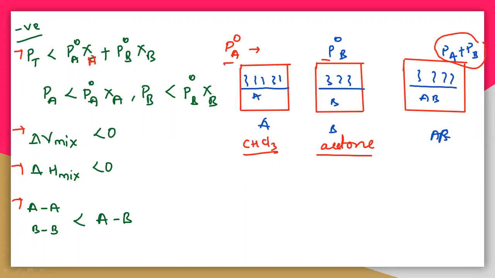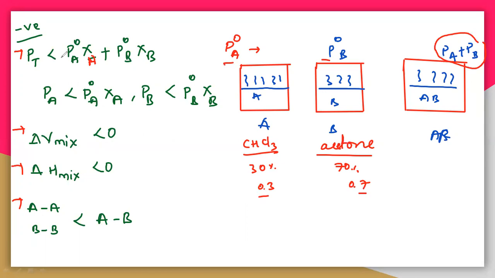So next, the total pressure, P total, is PA plus PB, and it must equal P naught A zeta A plus P naught B zeta B. So what is this zeta A, zeta B? This is a mole fraction. If you are taking 30% chloroform and 70% acetone, then zeta A is definitely 0.3 and zeta B is 0.7. So you have to take the concentration as a mole fraction, 0.3 and 0.7, and you will get the total value. If it is equal, then it is an ideal solution.